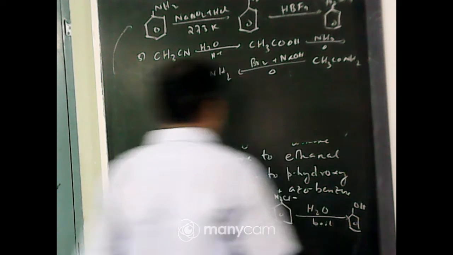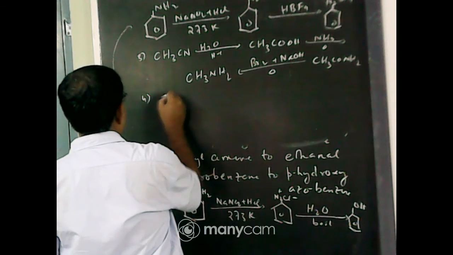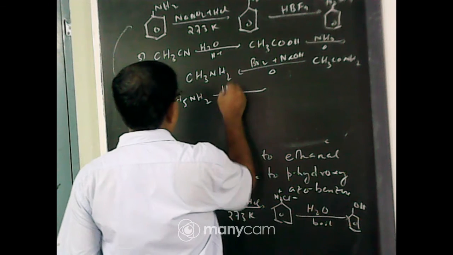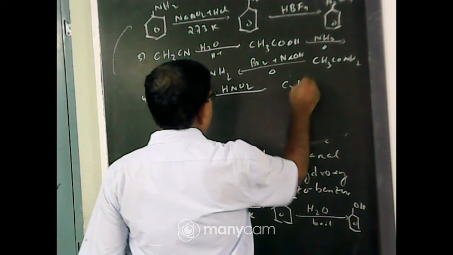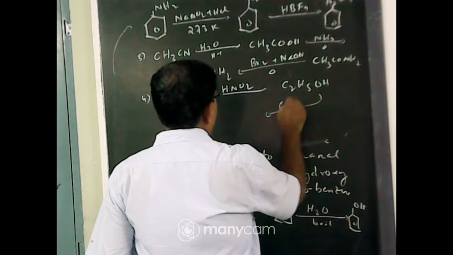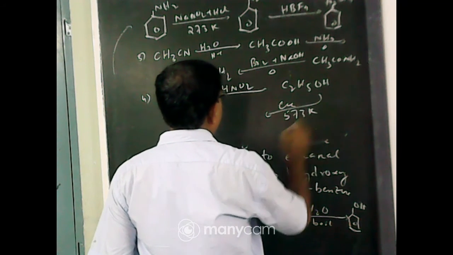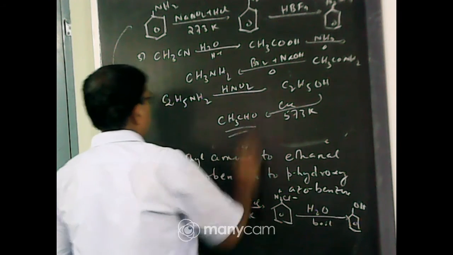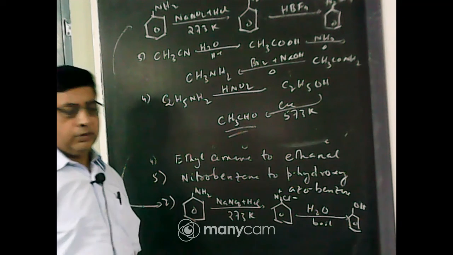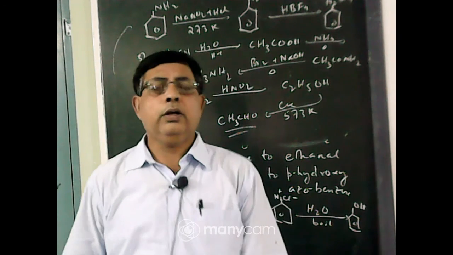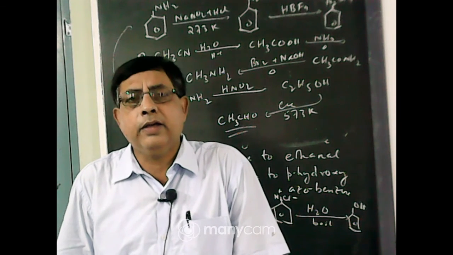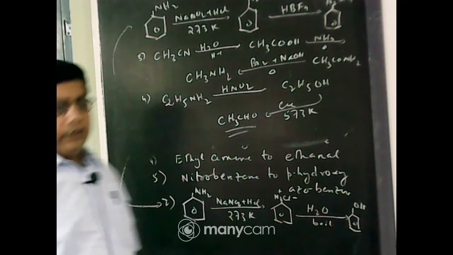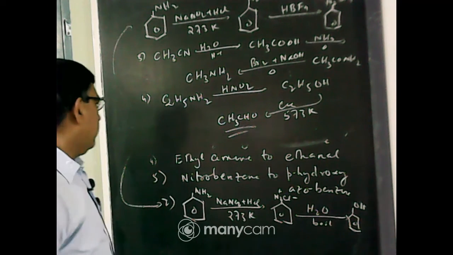Next, ethylamine to ethanal. Number 4, ethylamine. What is the formula? C2H5NH2. Convert into alcohol: nitrous acid converts it into alcohol. Now copper at 573 Kelvin, dehydrogenation to form CH3CHO, ethanal. You already know from the aldehyde and ketone chapter that ethanol when heated with copper at 300 degree centigrade, that is 573 Kelvin, undergoes dehydrogenation to form aldehyde. Primary alcohol gives aldehyde and secondary alcohol gives ketone.